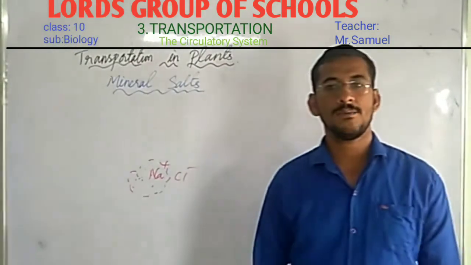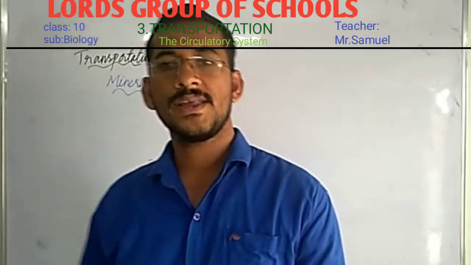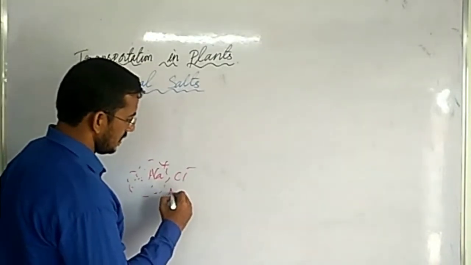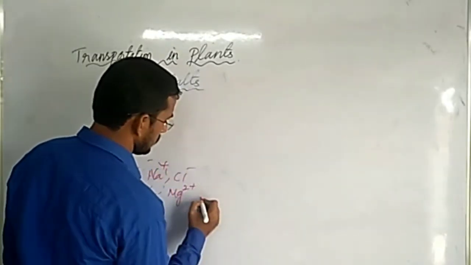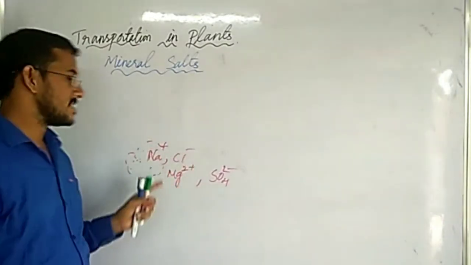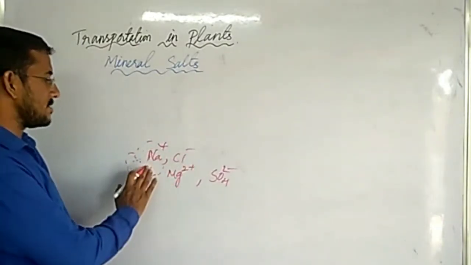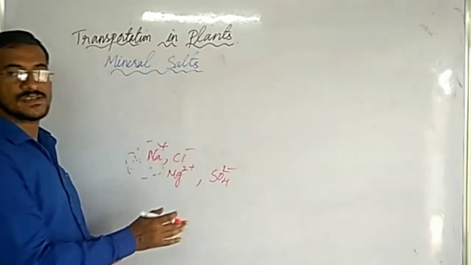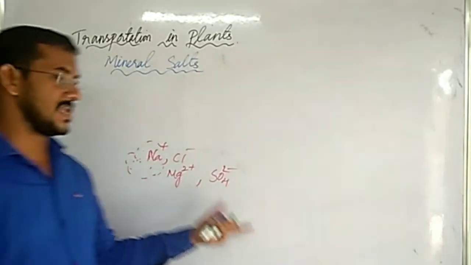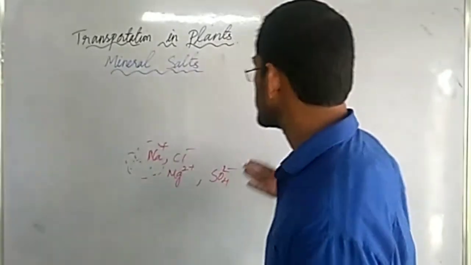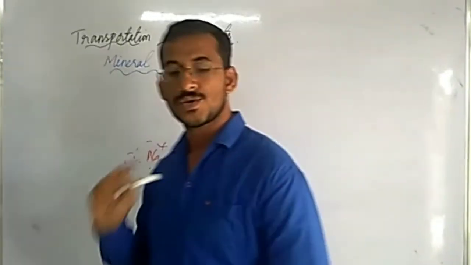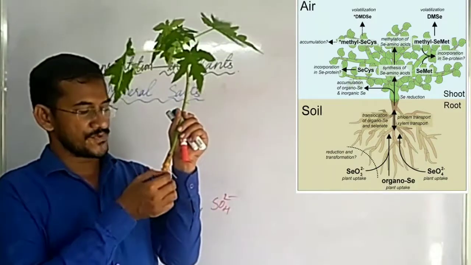If you see magnesium sulfate, it is also present in the form of ions. So in the soil, sodium chloride is present as sodium ion and chloride ion, and magnesium sulfate is present as magnesium and sulfate ions. These minerals or salts have to be transported to the plant with the help of the root.